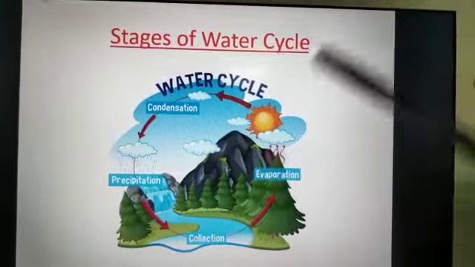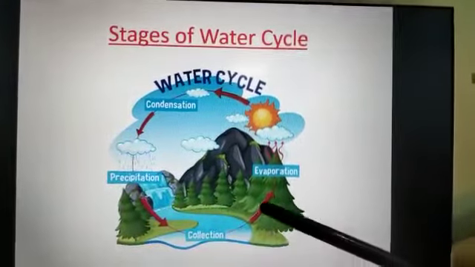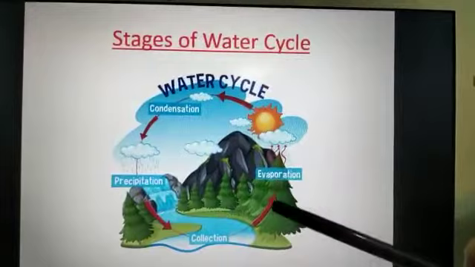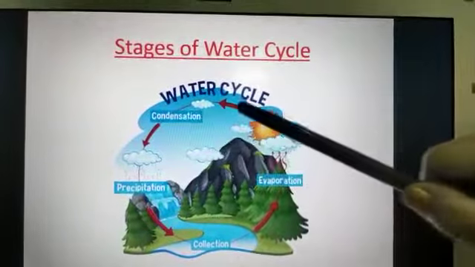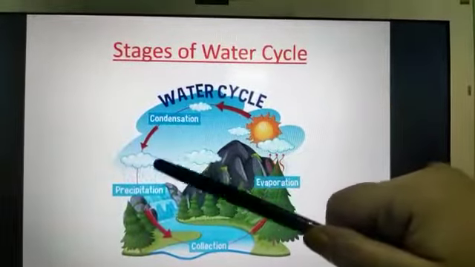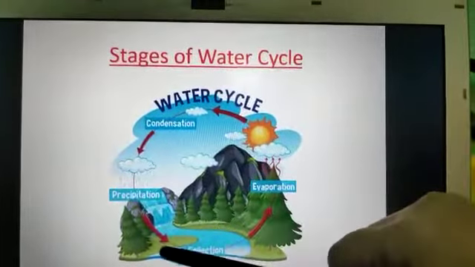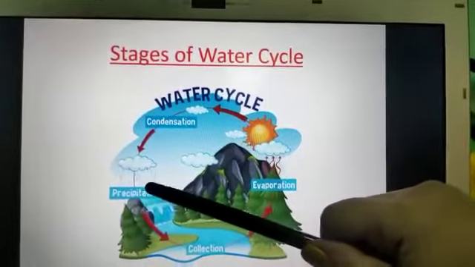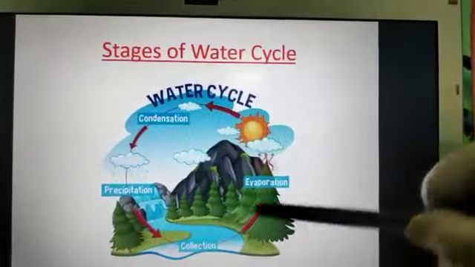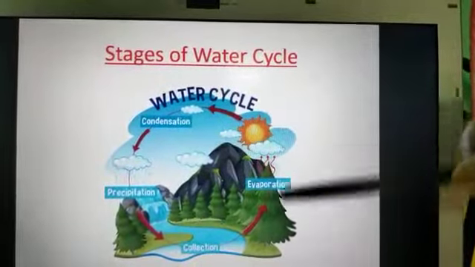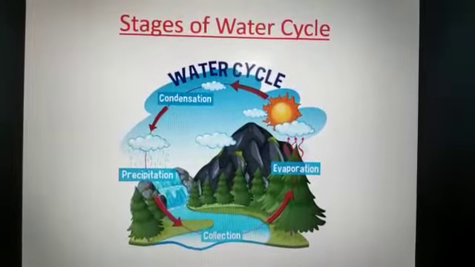First, the sun heats up all the water bodies. Then the water becomes vapor. Evaporation happens. Then after evaporation, condensation: the water droplets become condensed and form clouds. Then after condensation, it comes down to the earth in the form of rain, hail or snow. This process is called precipitation, and this cycle goes on and on. So the circulation of water is called the water cycle.